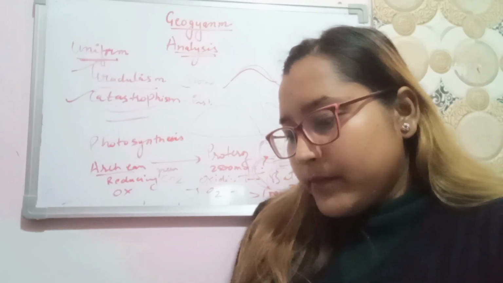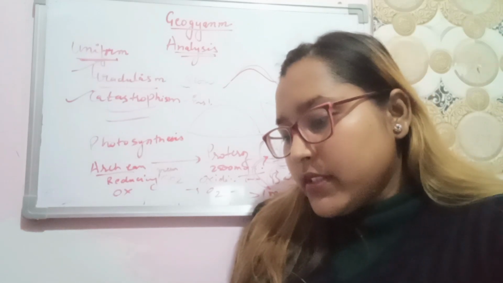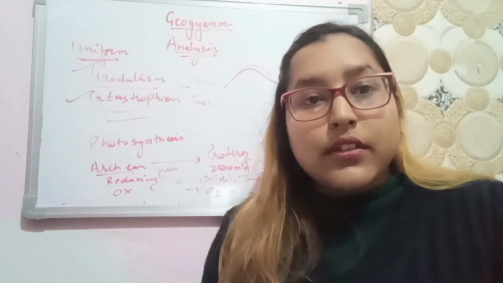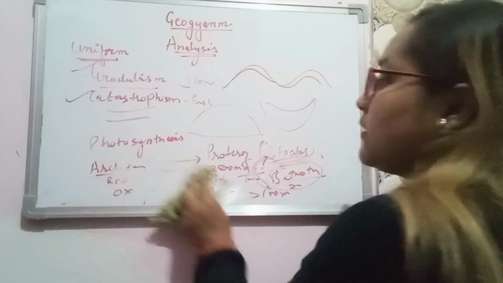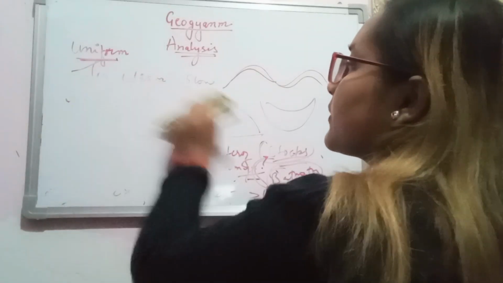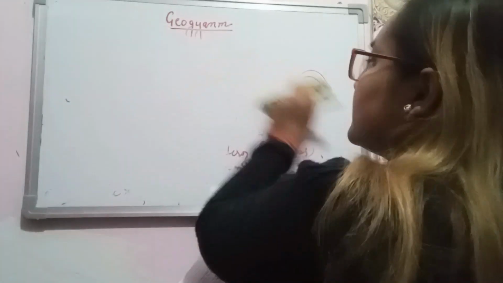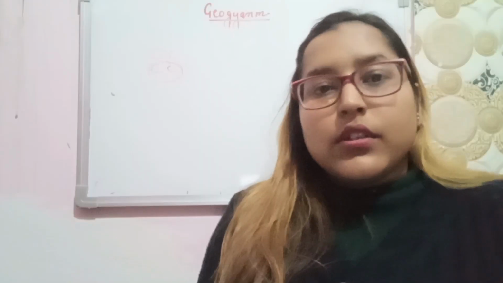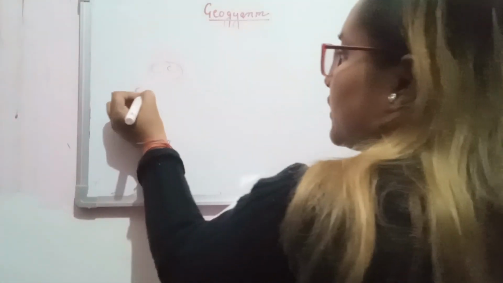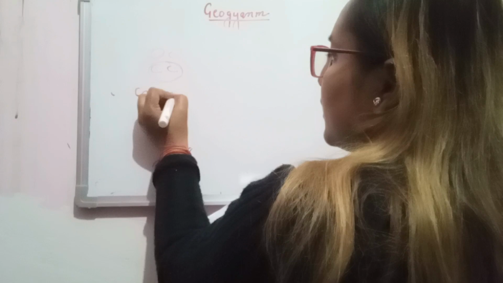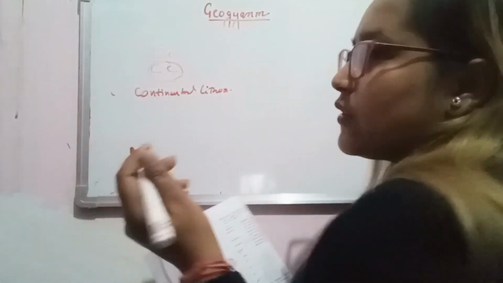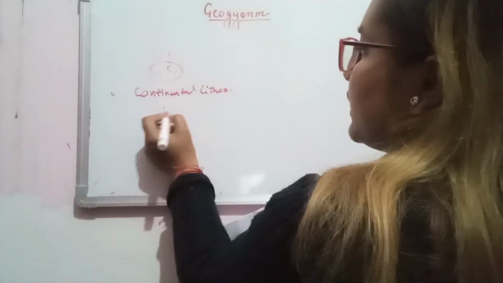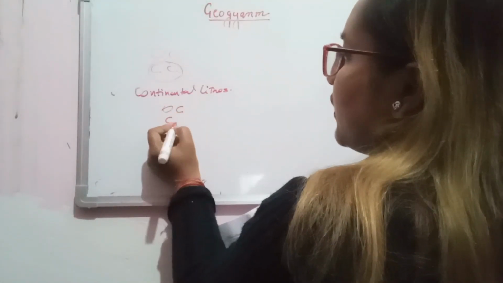For the fifth one: consider the following statements regarding continental lithosphere. It is about continental lithosphere. We know that there are two plates, one is oceanic crust, another is continental crust.